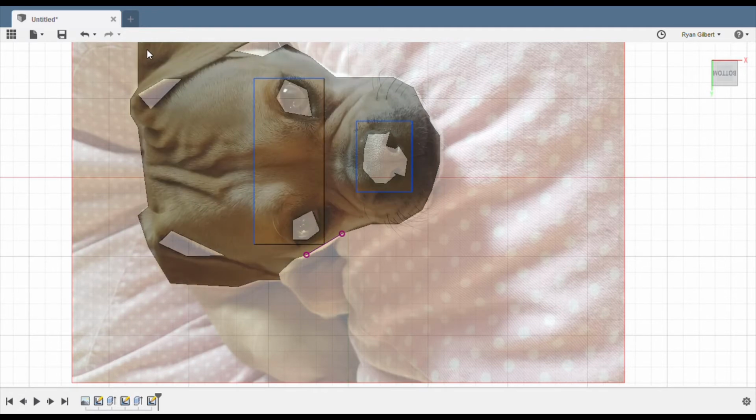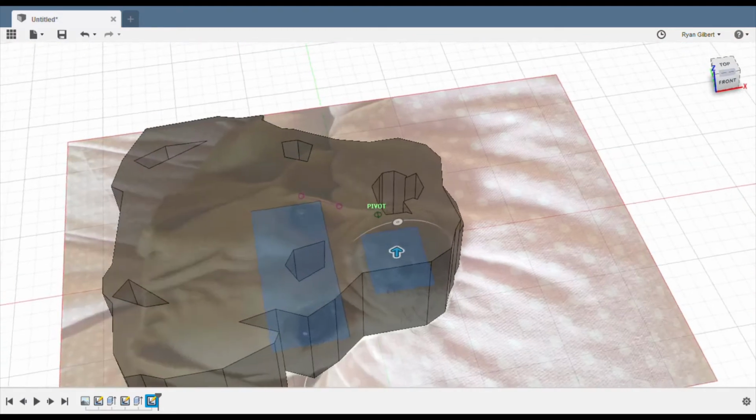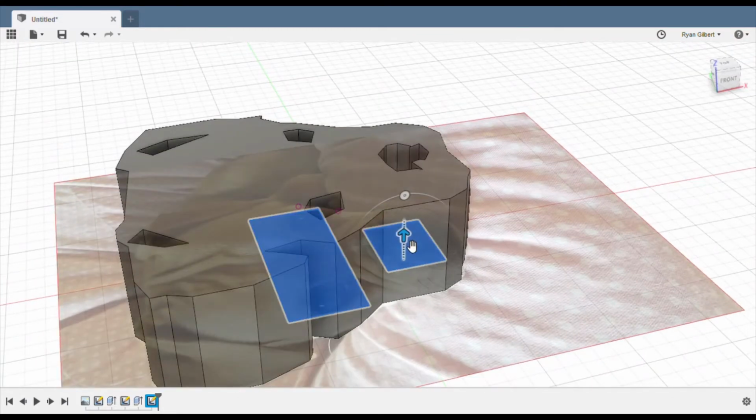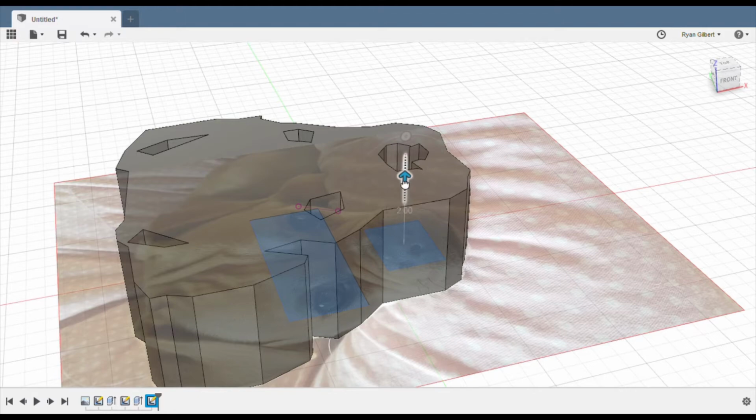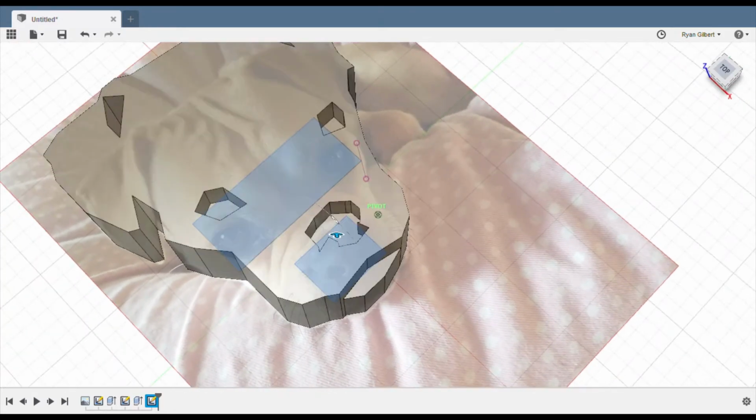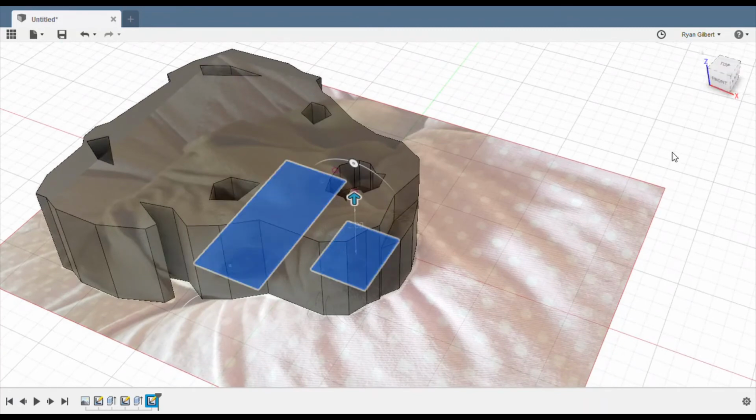and extrude both of these and do Operation Join. And now you can pull it up a couple millimeters. I think I'm going to do 2.5 for these ones. Okay.